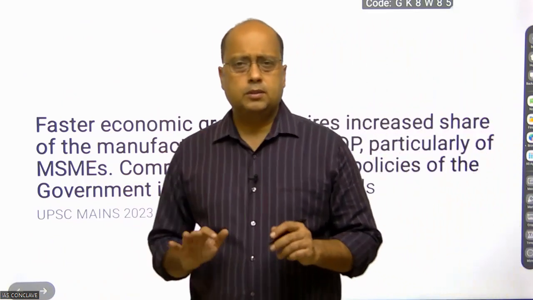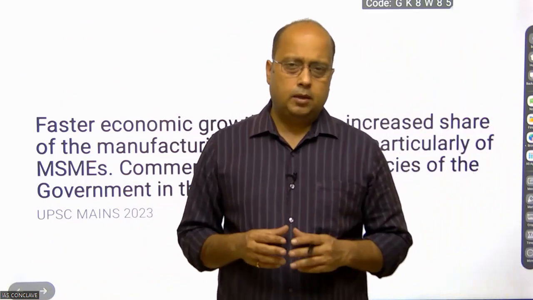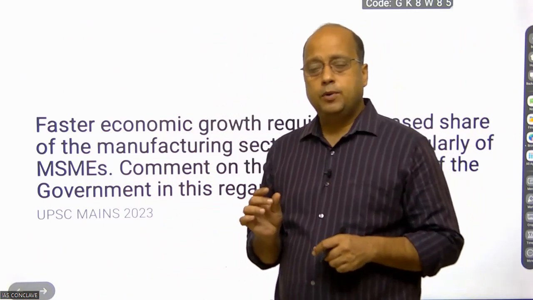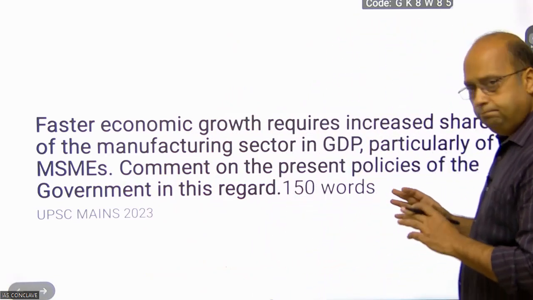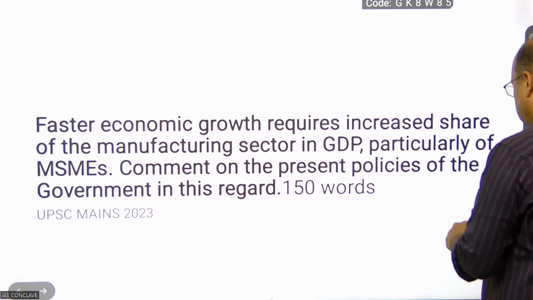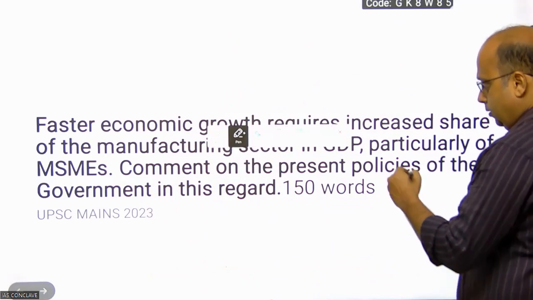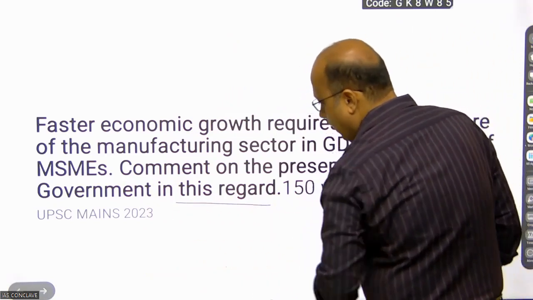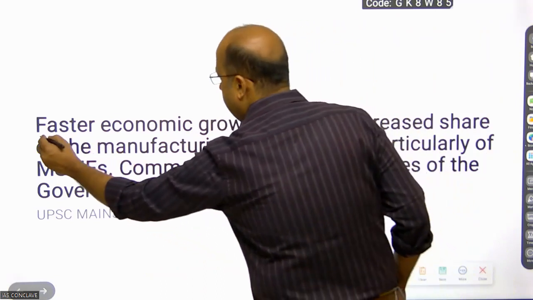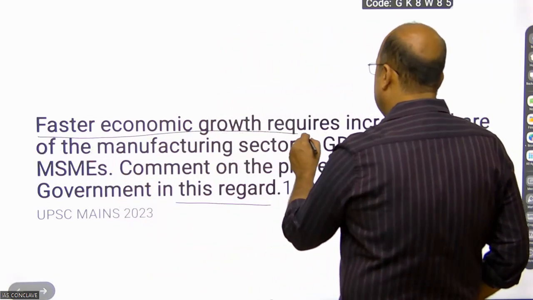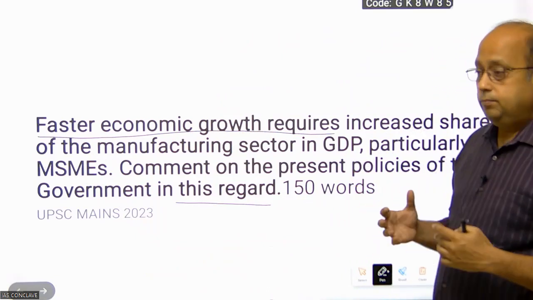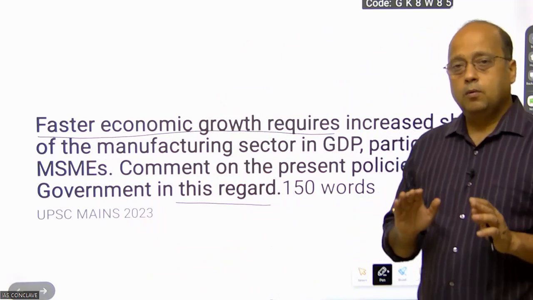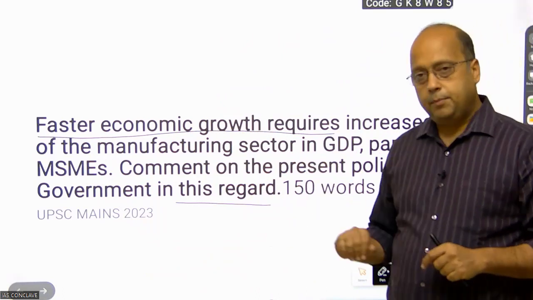Now, this question appears very simple, but when you look at it with a careful mind, you'll find the keyword is very difficult to identify. So where do we have the keyword for this question? Keyword in the sense of what point we need to highlight most. It is "in this regard." That implies that we need to give value to faster economic growth and the increased share of the manufacturing sector in the GDP with reference to the current government policies on MSME.